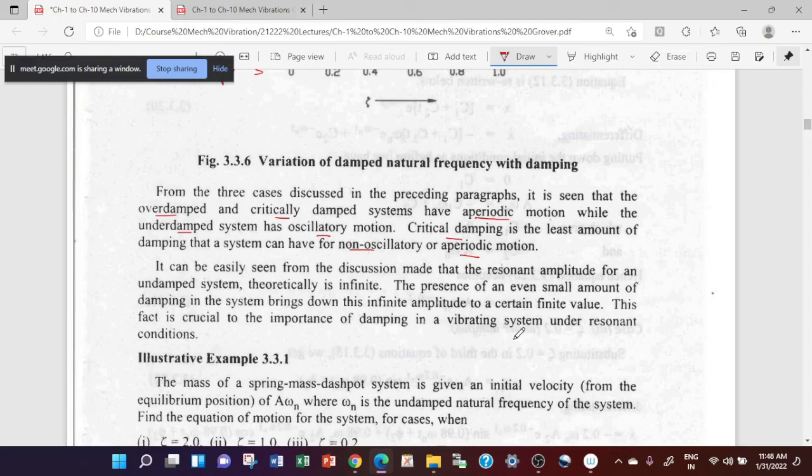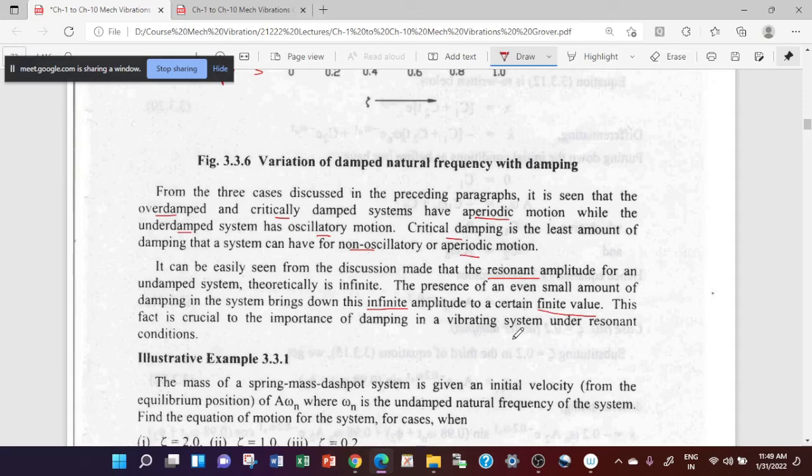Our main purpose of providing damping is to reduce the resonant amplitude from infinite to a finite value. For an undamped system, this amplitude is infinite. But if we provide even a small amount of damping in a system, it will have a finite amplitude, and because of that, the chances of failure of the system reduce substantially.